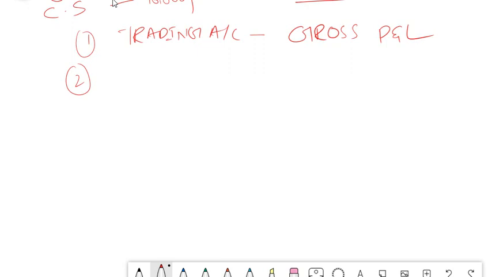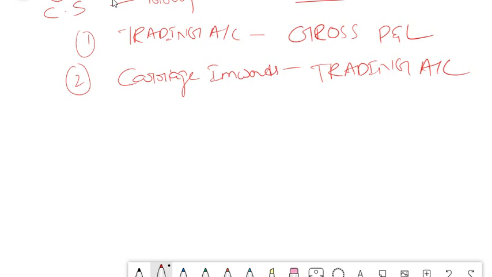Second thing that you should remember is carriage inwards. What did I tell you in my previous example, previous trading question that we solved? Carriage inwards is something when we purchase and the goods come to us, so we have to pay the transportation. Because it is directly related to our purchase, this comes under your trading account. So it is a cost of purchase. That means it is nothing but your cost of purchase. Purchase can include your cost of transportation as well.